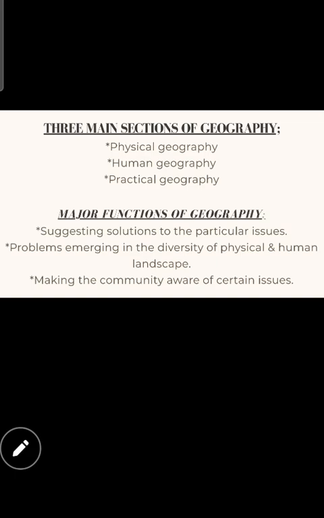What are the functions? Suggesting solutions to particular issues, right? So we are living in a living environment, a nature combined with physical, human and practical ways. In this geo all three are included. So in this world where all three are included, we should always have a solution for each and every particular issue. When a volcanic eruption occurs, what is the solution we have to have?